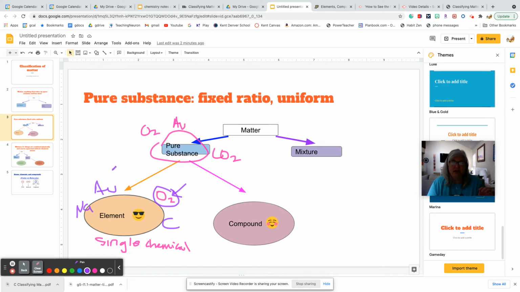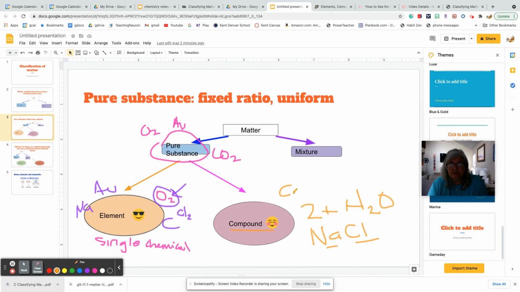Okay, so what's another diatomic? I think chlorine is another one that's always found together in two. So that's an example of an element versus a compound, in which you have two or more elements together and they can be different. So this would be like NaCl, right? So we have sodium and we have chloride. So that's a compound. We could have water, H2O. That's an example of a compound, okay? Because we have two hydrogens and an oxygen.